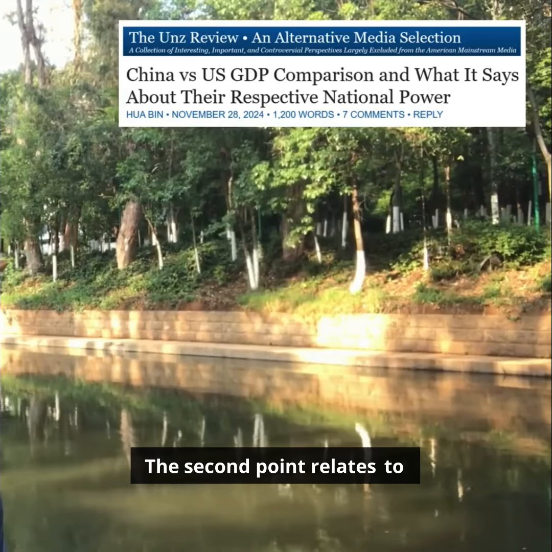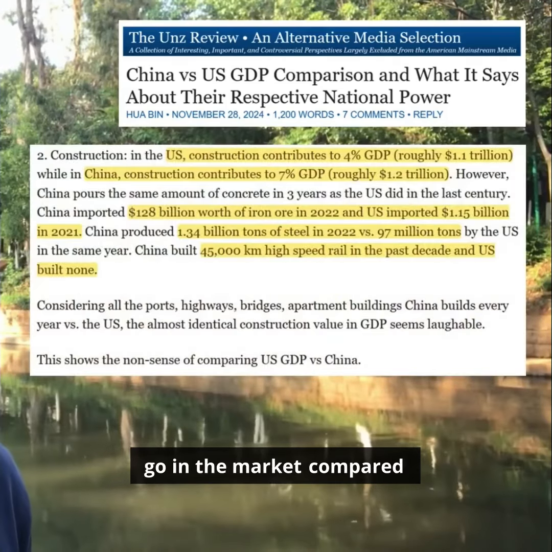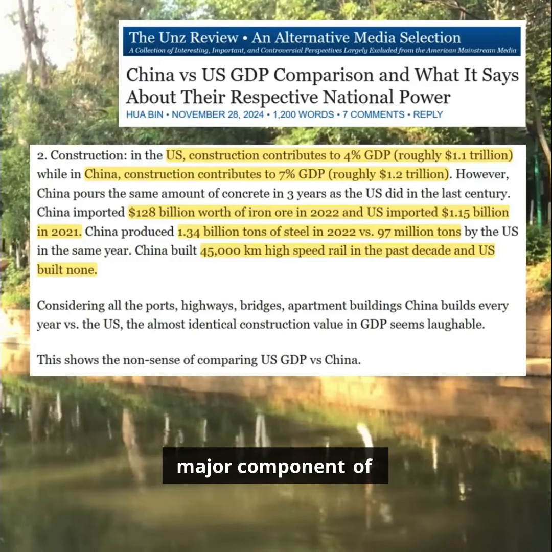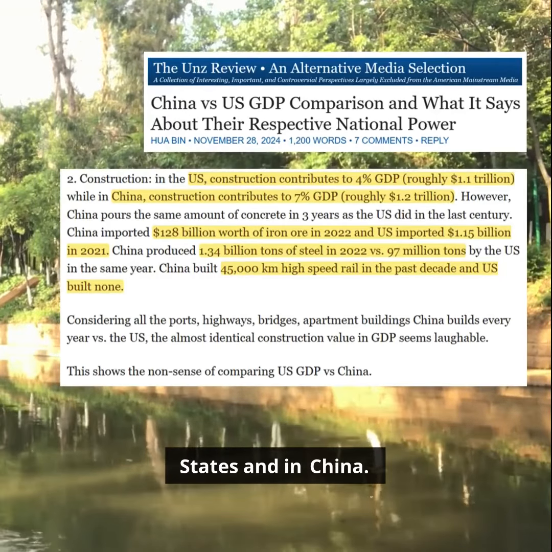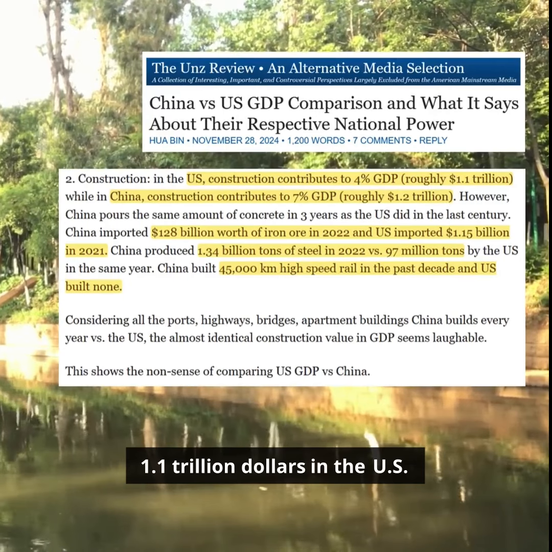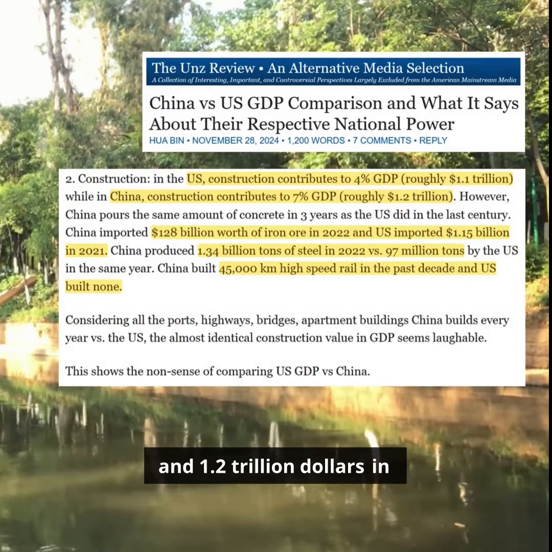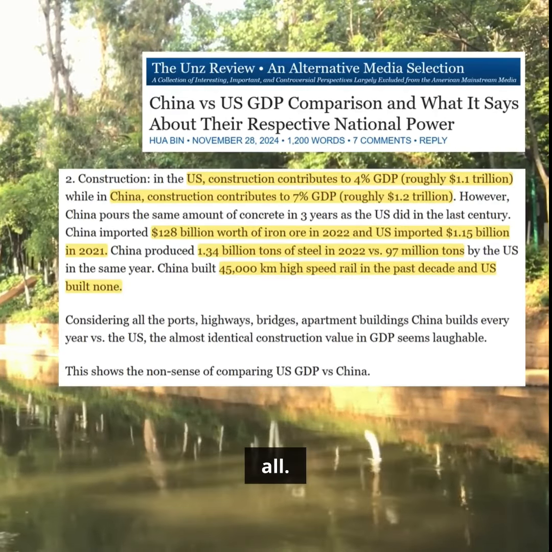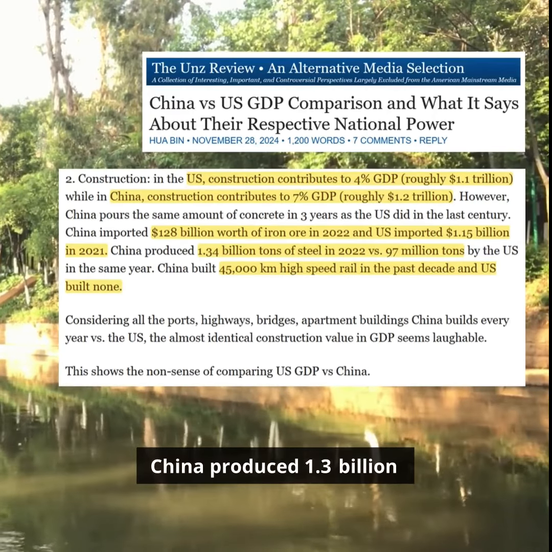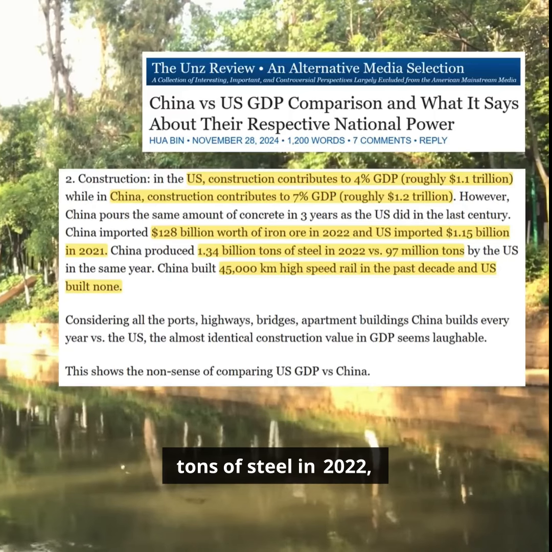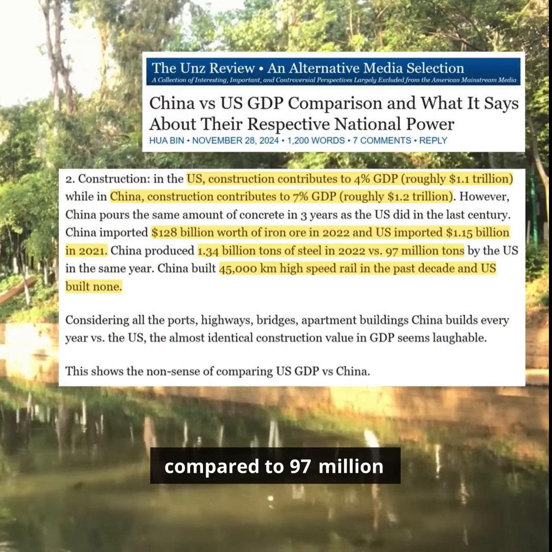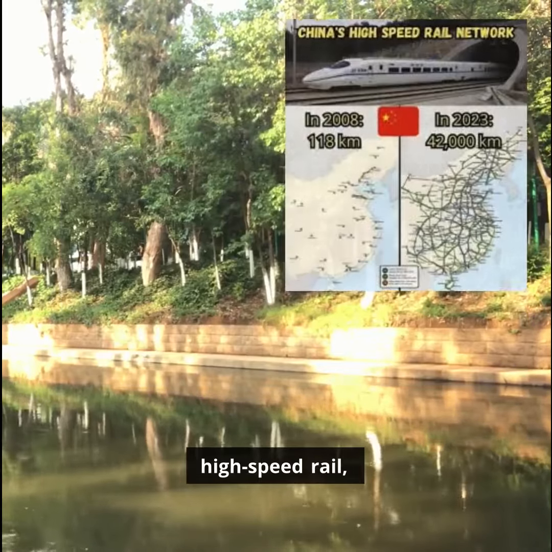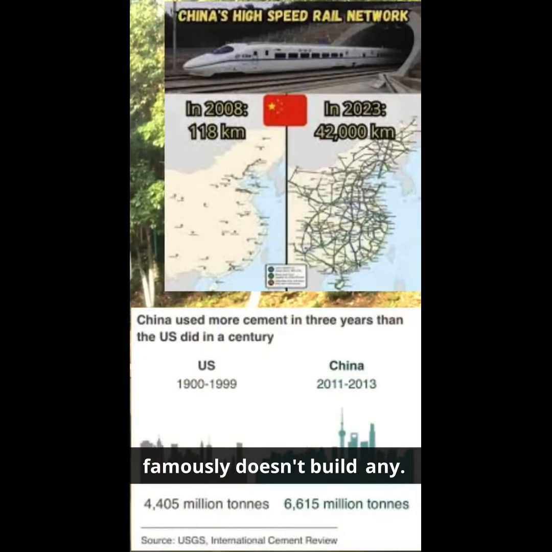The second point relates to how far our dollars actually go in the market compared to elsewhere. Construction spending is a major component of GDP, both in the United States and in China. $1.1 trillion in the US and $1.2 trillion in China. So it's about the same. But it's not really the same at all. China produced 1.3 billion tons of steel in 2022 compared to 97 million tons in the United States. China builds lots of high-speed rail, and the US famously doesn't build any.